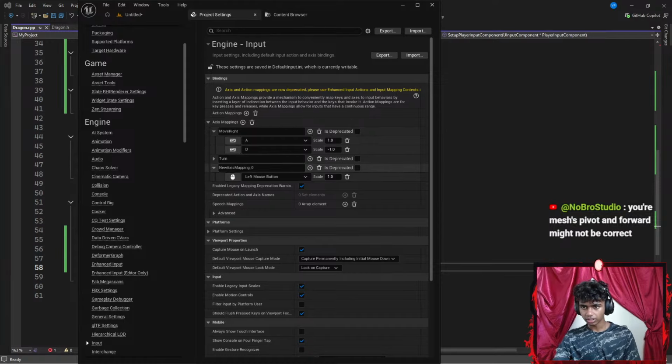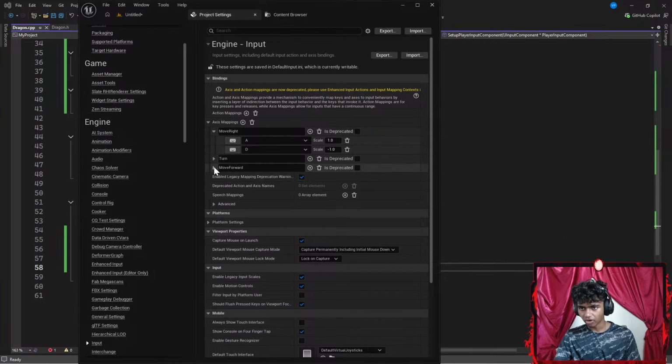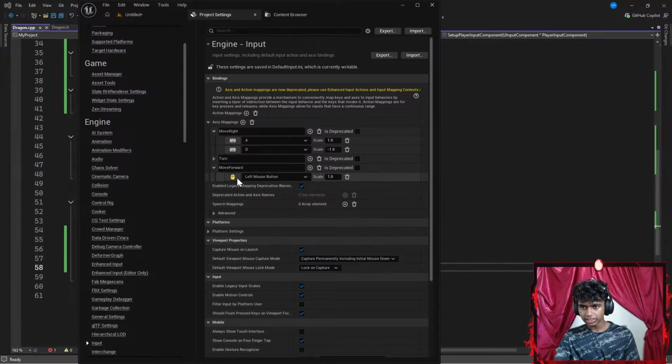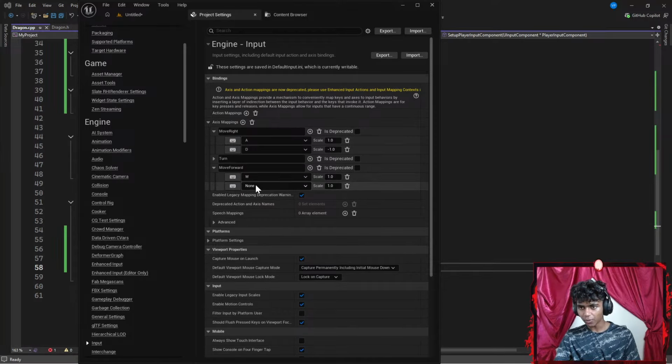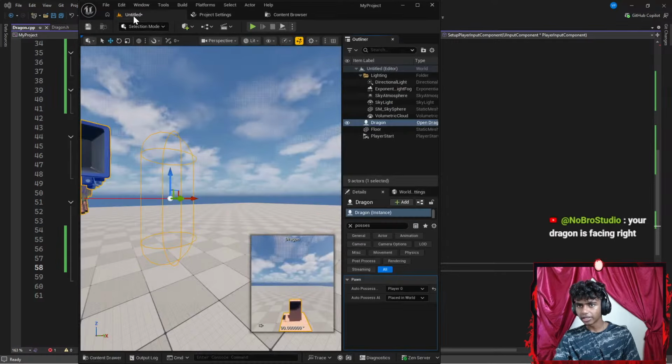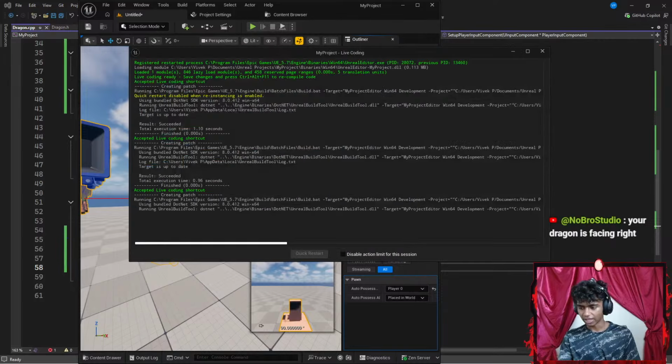Move forward. Let's change this to something like move forward. Okay, this is going to be, let's say, from my keyboard. I want to type something like W. Okay, +1, and I'm going to add one thing. Let's go with S for -1. Okay, now let's go to my untitled. You heard Control Alt F11 to compile my code.